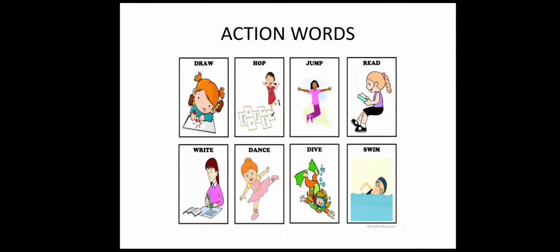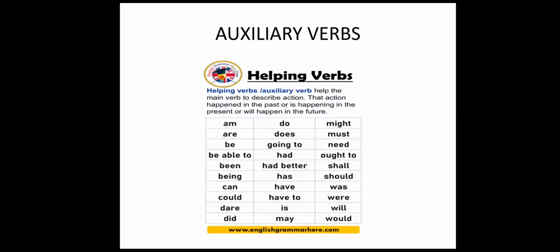First of all, like I told you, verbs are action words in which your body is physically moving. Draw, hop, jump, read, write, dance, dive, swim. Now these are all major action words. Then verbs are divided into two categories. One you have just read, they are action words in which physical movement is there.